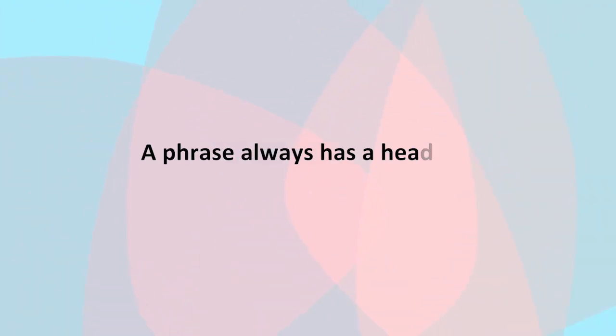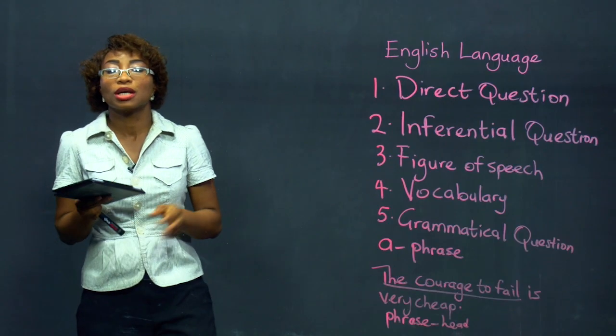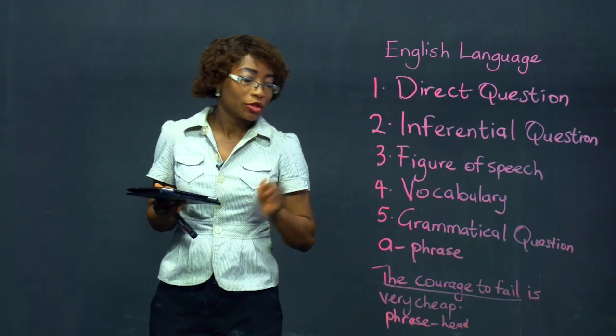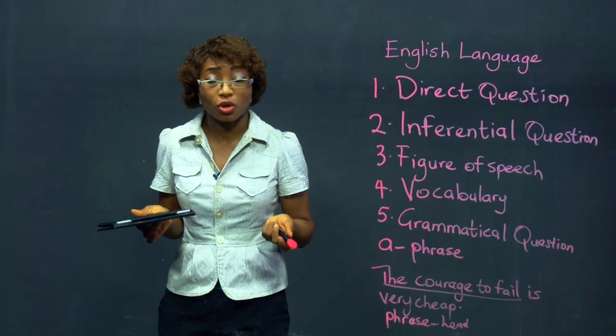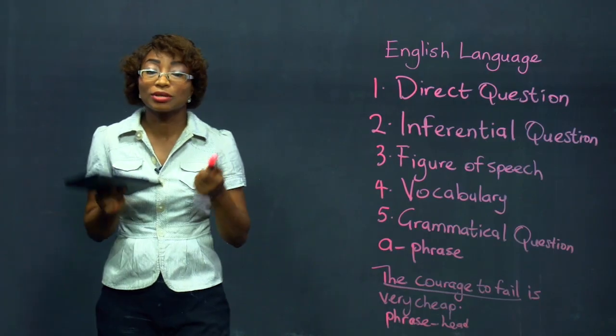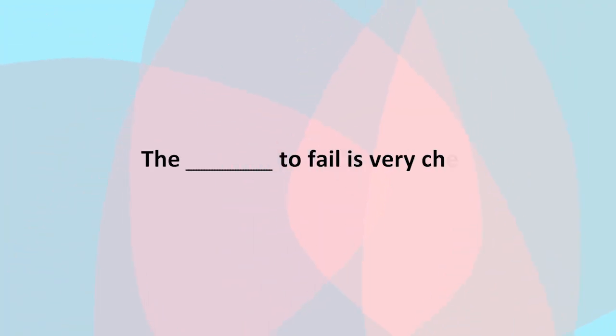A phrase always has a head. It has a main word. Once you remove that word, the phrase becomes nonsensical. "The courage to fail" may not express a complete thought, but you cannot say that it is nonsensical. Now, if I remove the word courage, what do we have left? We have "the to fail." That doesn't make any sense at all.